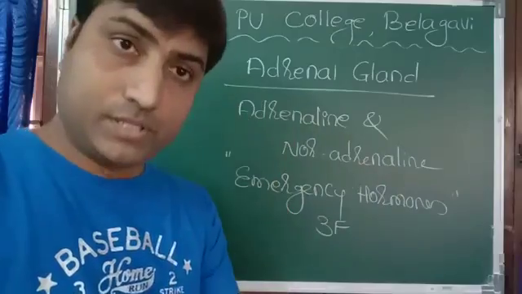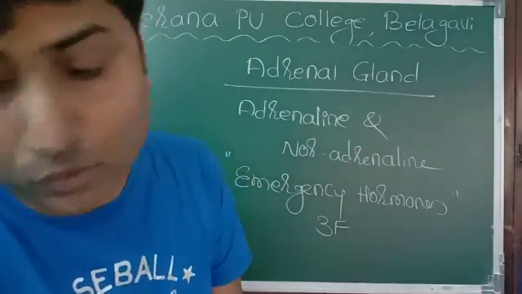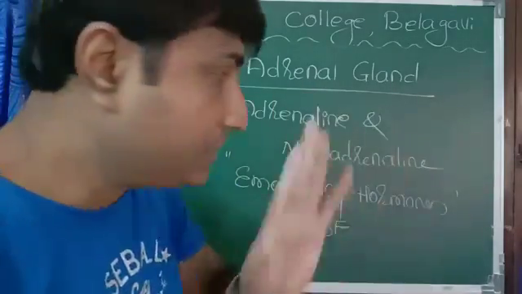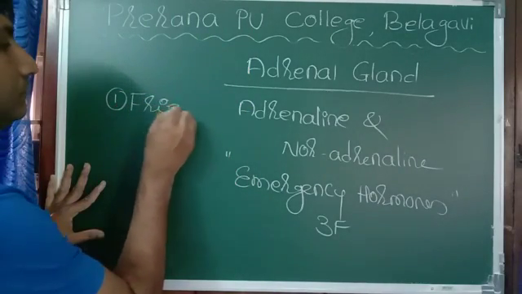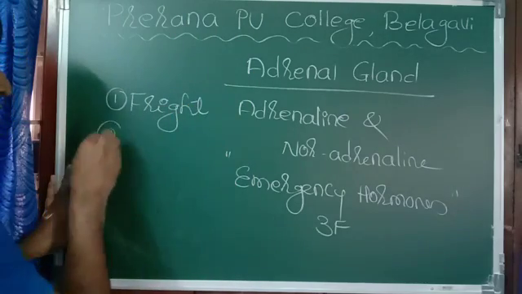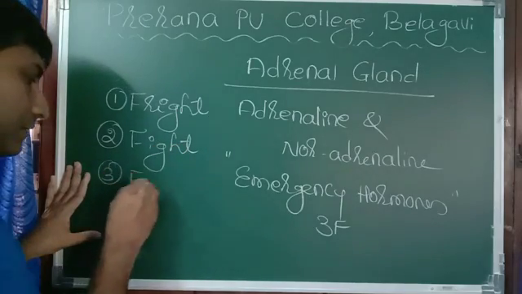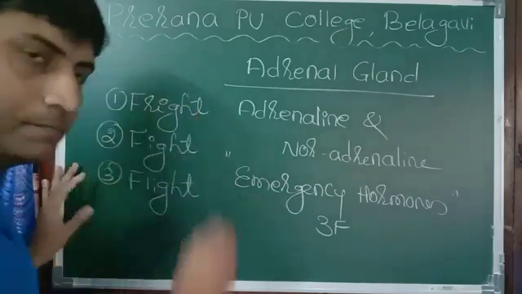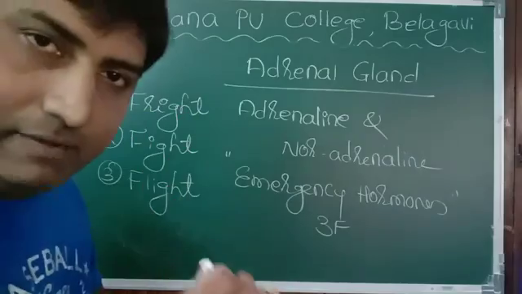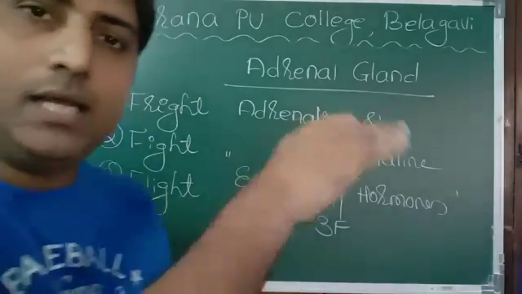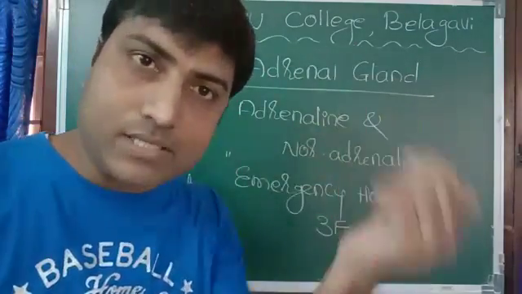Why is it called emergency hormone? Because it is released during emergency condition. Now what do you mean by 3F? 3F stands for fright, fight and flight. Fright means getting afraid. Fight means fighting with the situation. Flight means running away from the situation. During this emergency condition, this hormone is released.